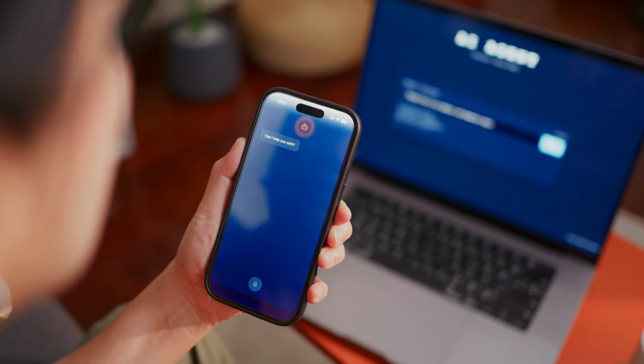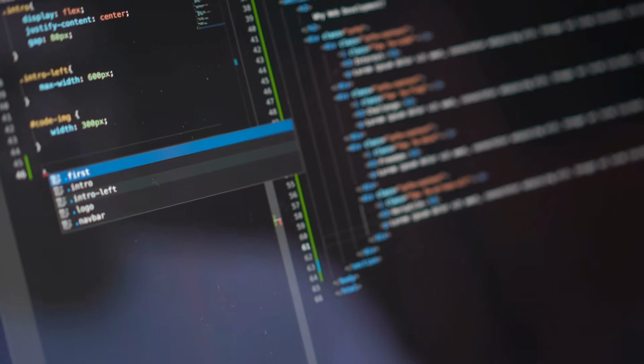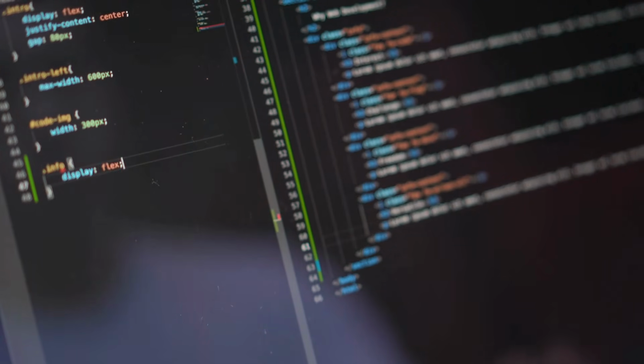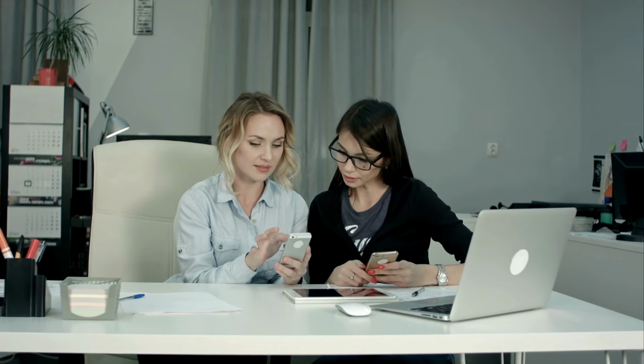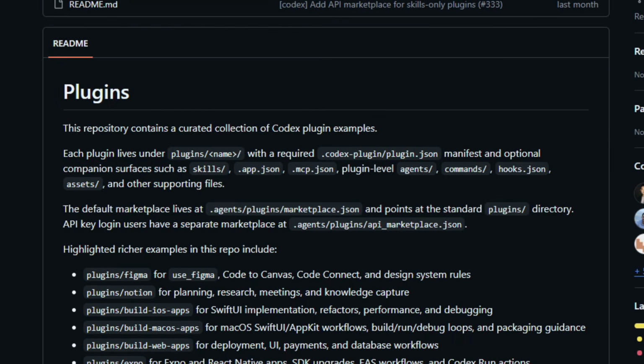The collection includes ready-made bundles for Figma design work, Notion planning and research, building iOS, macOS, and web apps, Expo and React Native projects, and services like Netlify and Google Slides. Developers can study these examples to learn the plugin format and adapt them for their own tools. Browse the plugins and build your own for Codex.